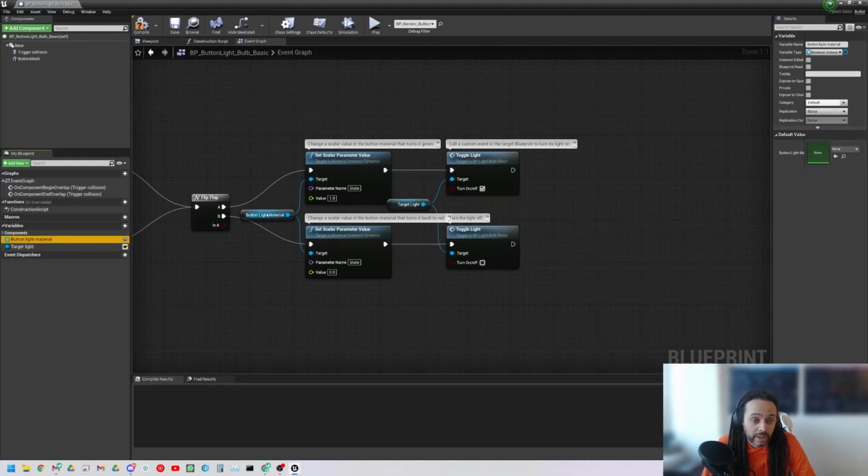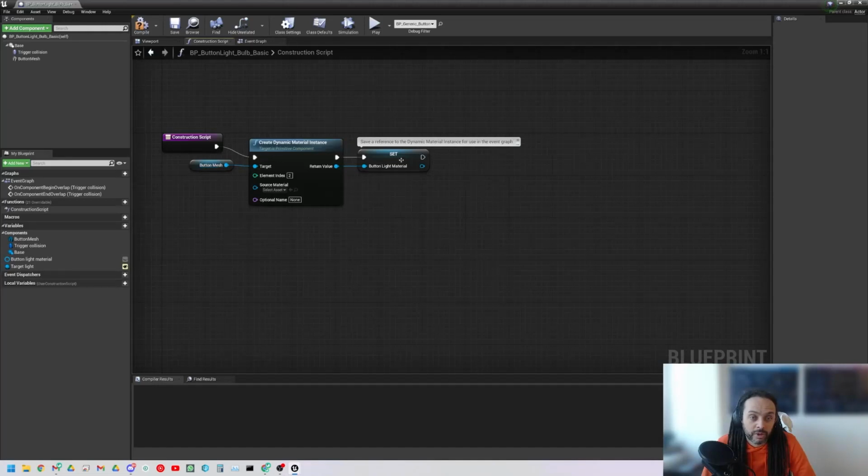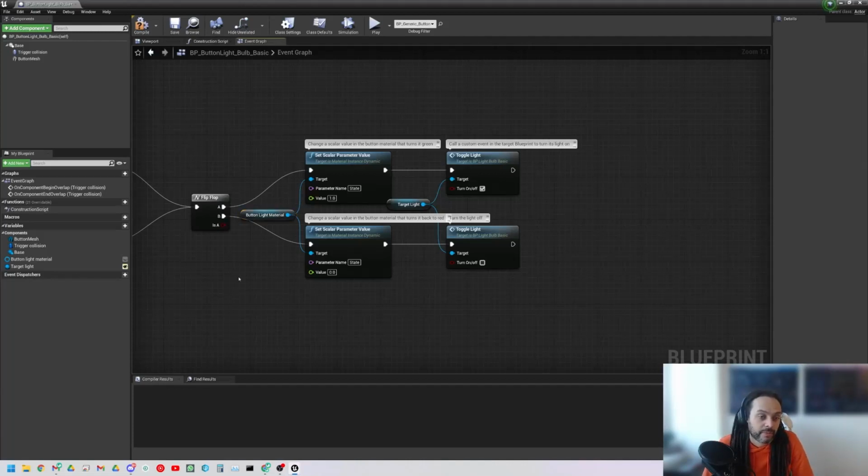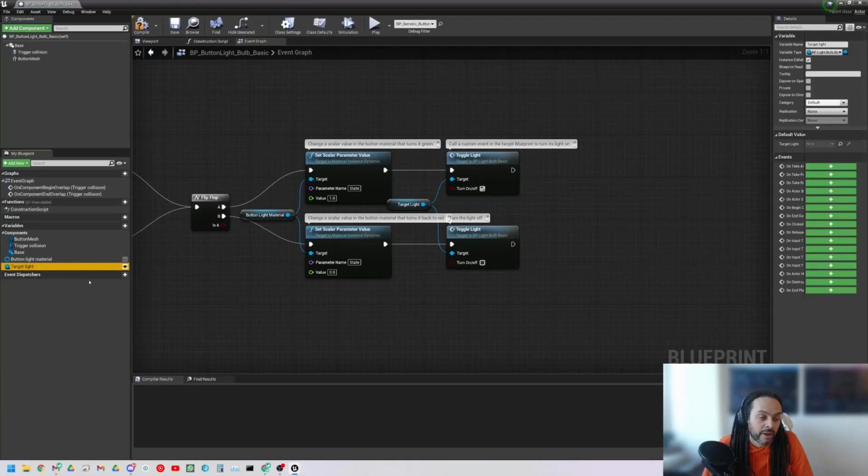There's a button light material, which is this one here, and we can see it's blank by default because it takes a material, which if we have a look at the construction script, is generated when this object is constructed, so when it is born essentially into the world. Okay, and then we have the target light here, okay, which is, if we have a look on the right hand side, a variable that is a BP light bulb basic.